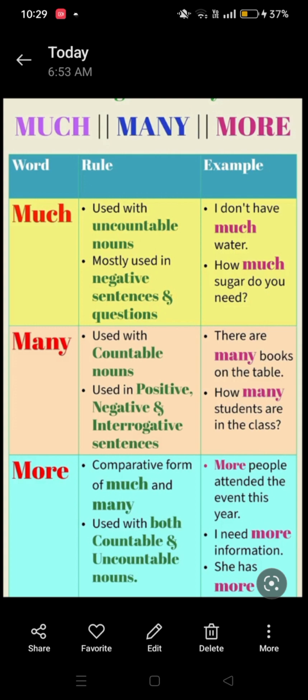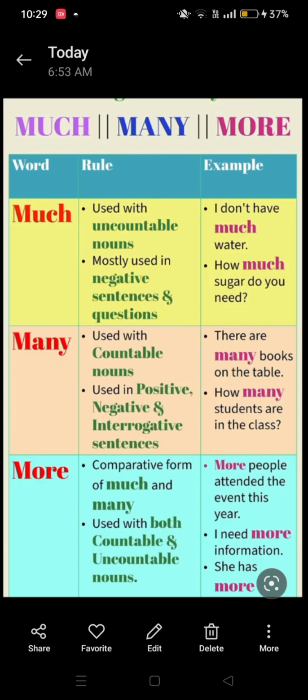After we study some more grammar, today we will study other grammar in English with much, many, and more. So we can study all together and check it all together.